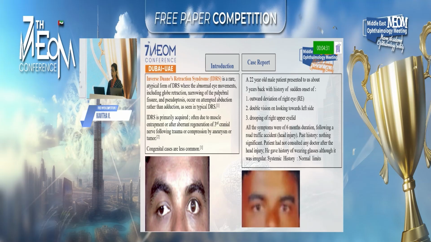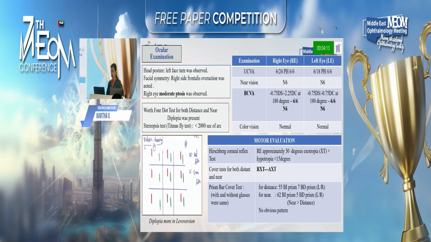Here a 22-year-old male patient presented to us with a 3 years back history of sudden onset of outward deviation, double vision on looking towards left side and right upper lid ptosis. All these symptoms were of 6 months duration. Apparently this patient was normal before. He had left face turn and right side frontalis overaction was noted with moderate ptosis.